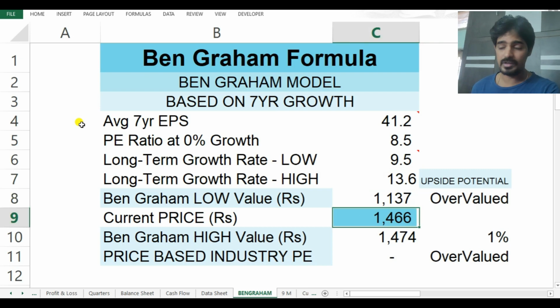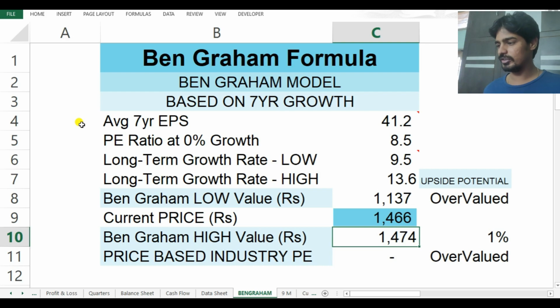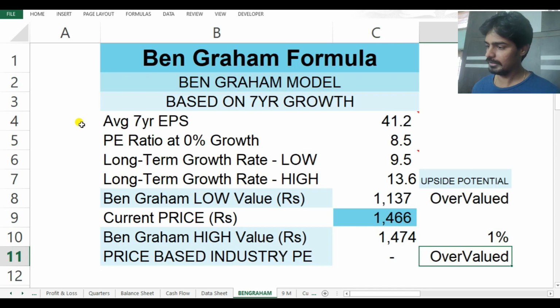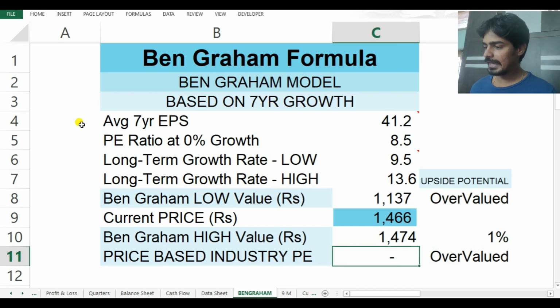This is a pretty old sheet. This is not the current market price. And considering the highest growth, which is 13.6, we are getting 1474. So now it is almost 1%. But after this Excel sheet, I think it has gone almost to 1600. That is where I say no rule actually works blindly in investing. At industry PE, if you keep it here, based on the PE calculation you will also get whether this is an overvalued or undervalued stock. And we will go through the calculation of this.